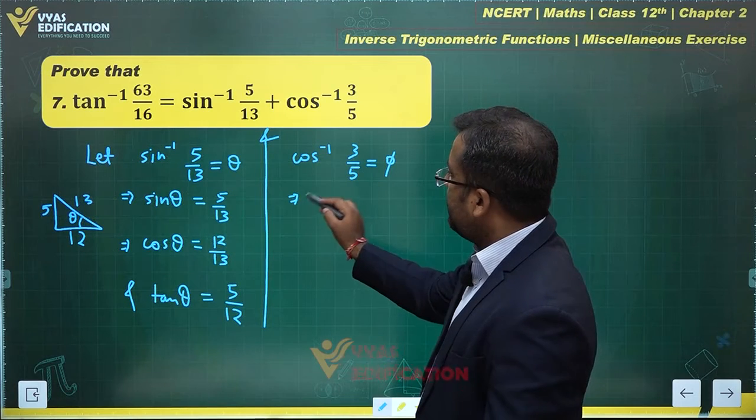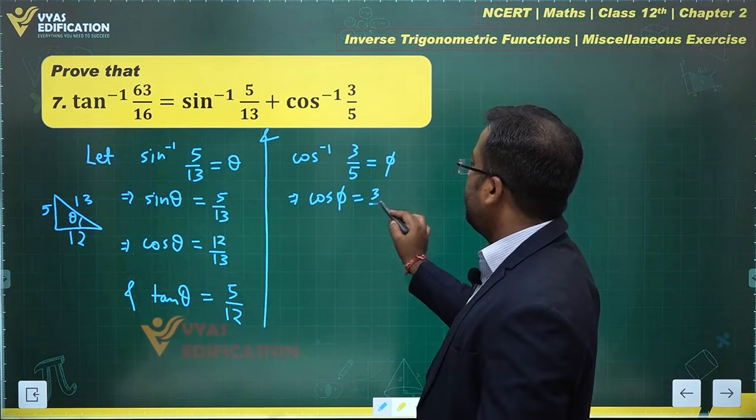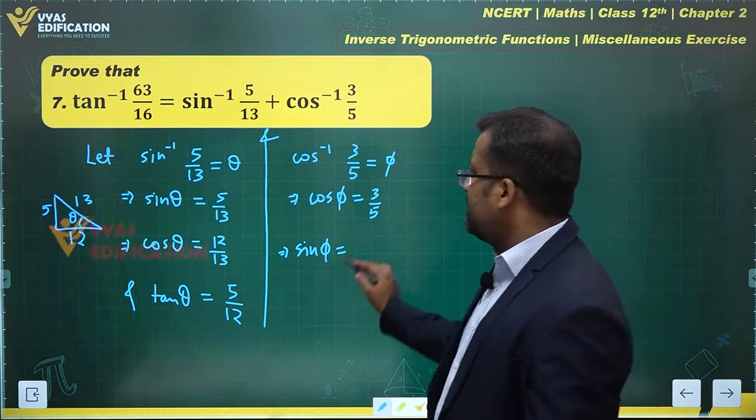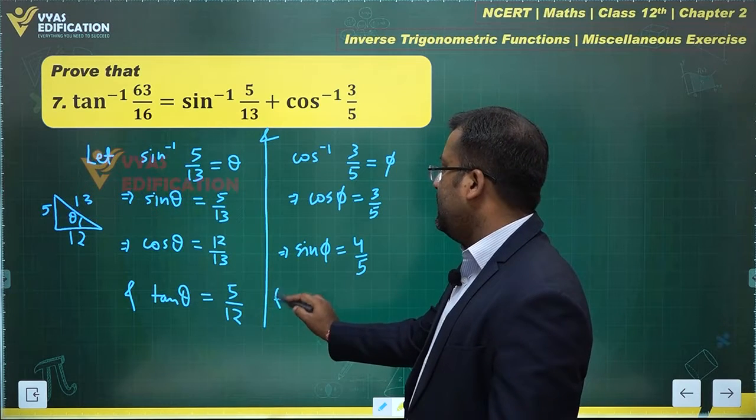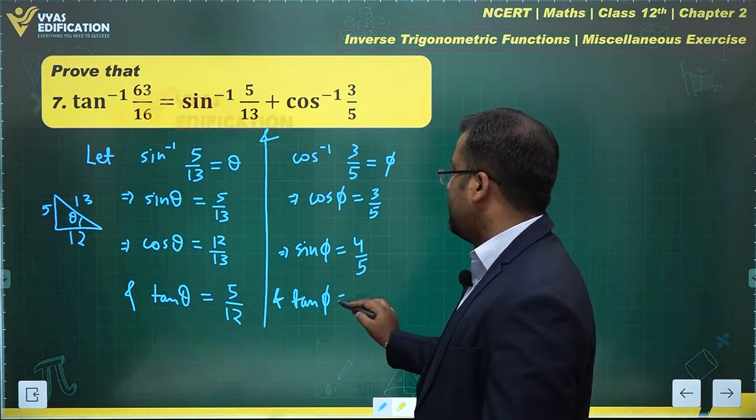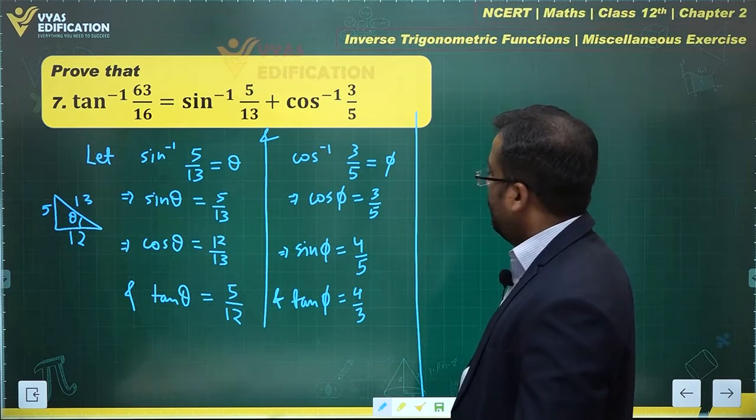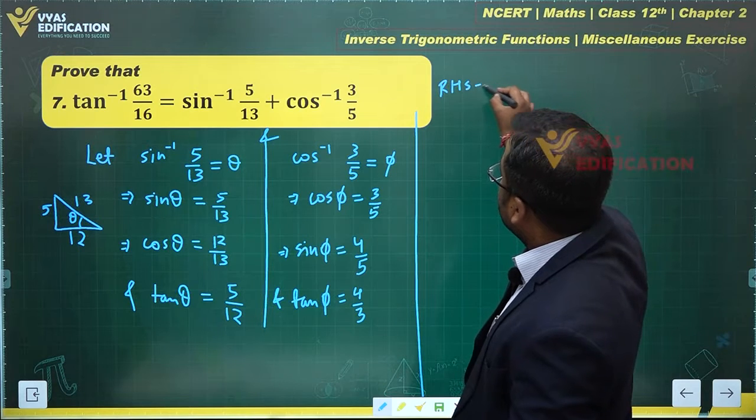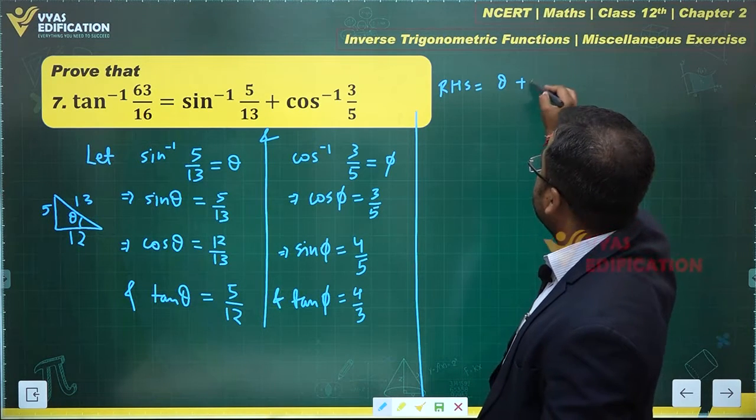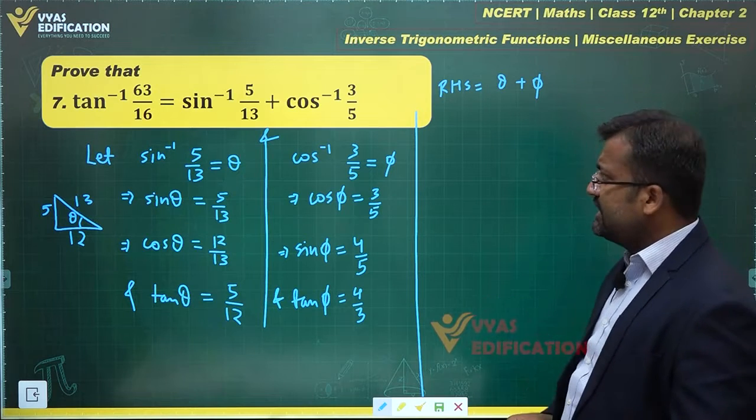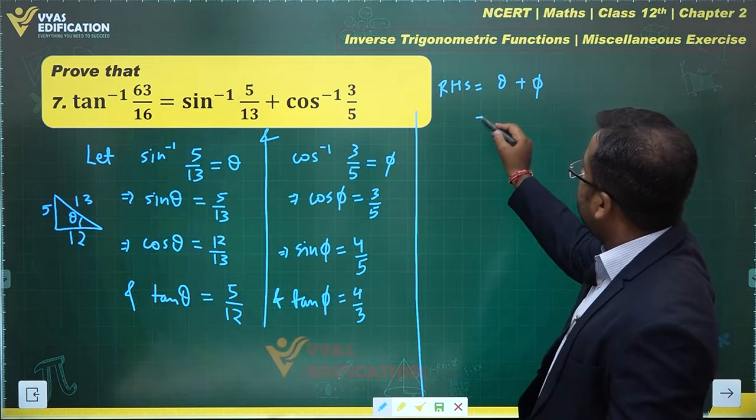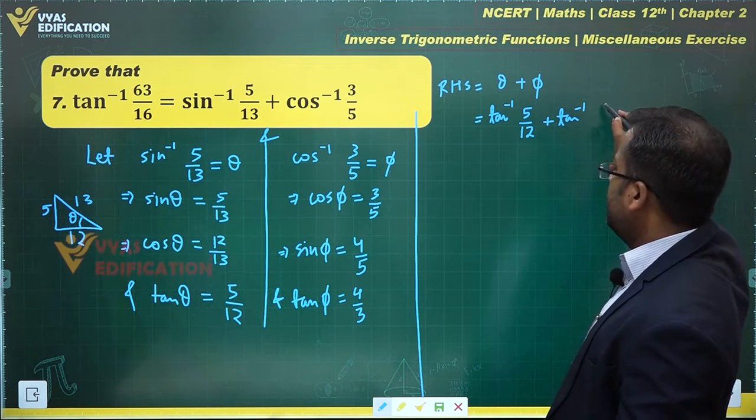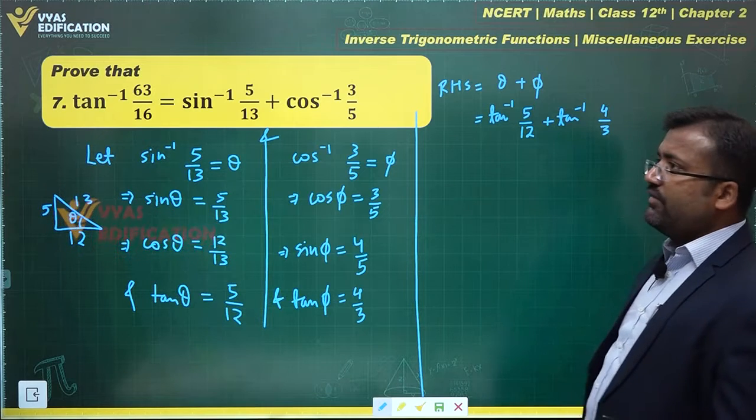Similarly here, cos phi is equal to 3 by 5, which gives me sin phi equal to the square root of 1 minus cos square phi, which is 4 by 5. And further, the value of tan phi can be easily found, that will be 4 by 3. Once you are through with this, in the RHS, you have sin inverse 5 by 13, that is theta, plus phi. Right? And this is further equal to tan inverse 5 by 12 plus tan inverse 4 by 3 over here. This is what you have.